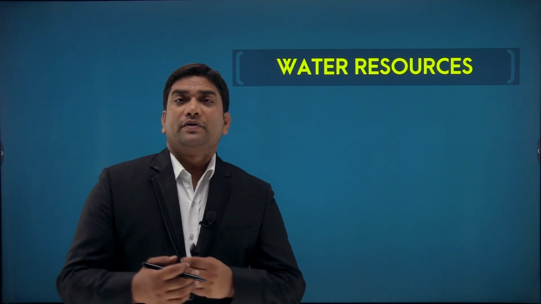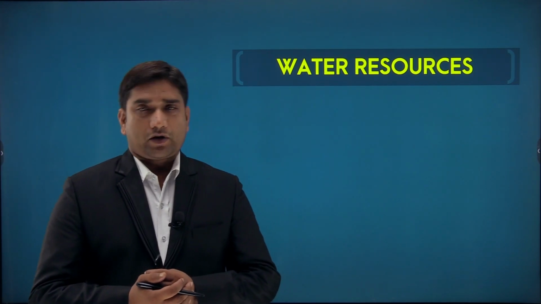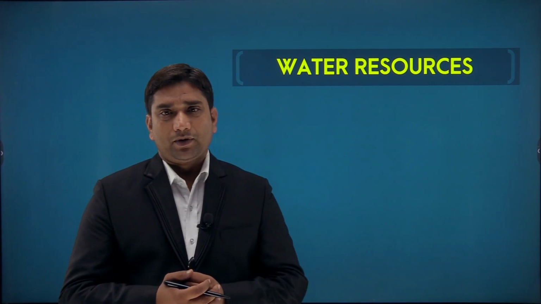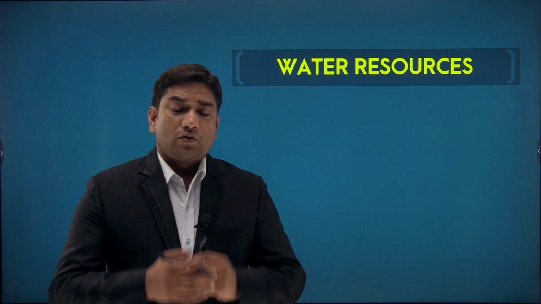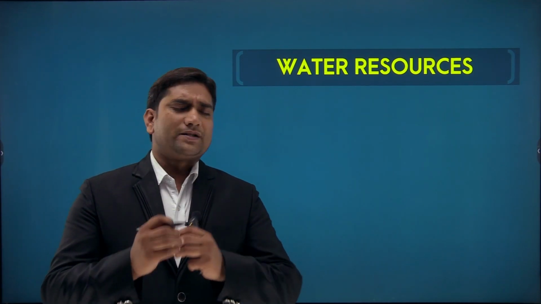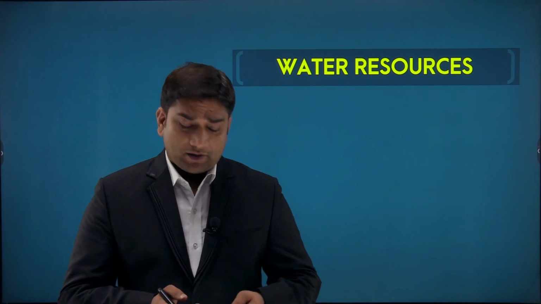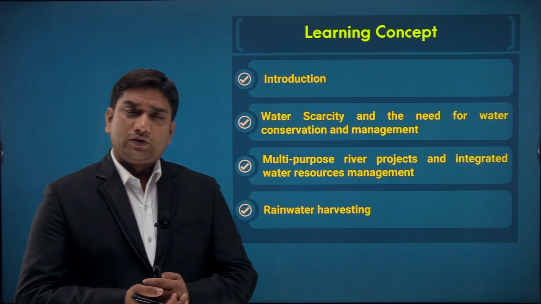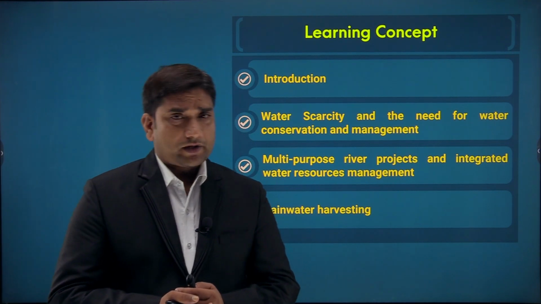Now in this chapter we have to discuss water resources, meaning how much water resource is available for use, and how much we have on the surface of the earth. First of all, we'll do the introduction to water resources.